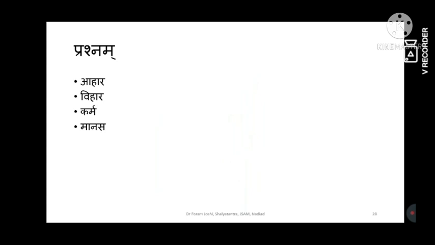Then coming to the prashnam: ahara, vihara, karma, and manasa. All four should be considered with the prashnam. What we ask is only ahara and vihara. Karma and manasa, we skip. So do not do that from next time in your clinical practice.